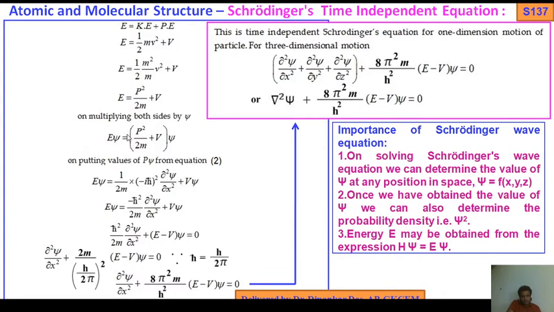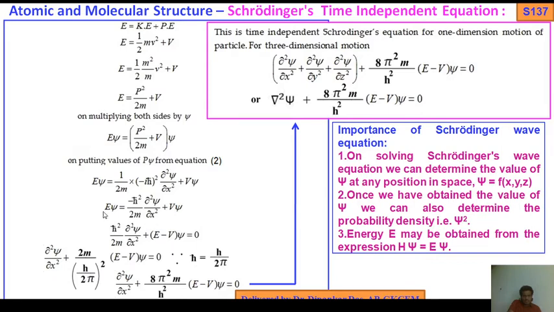Again I tell you, this is 1 by 2m, p squared means minus i h bar whole squared del squared psi by del x squared plus V psi. So E psi equals minus h bar squared by twice m del squared psi by del x squared plus V psi.